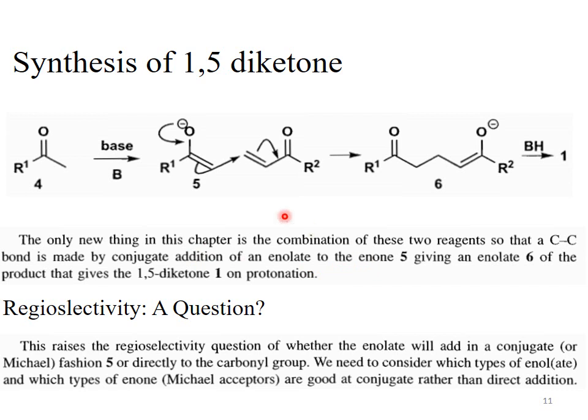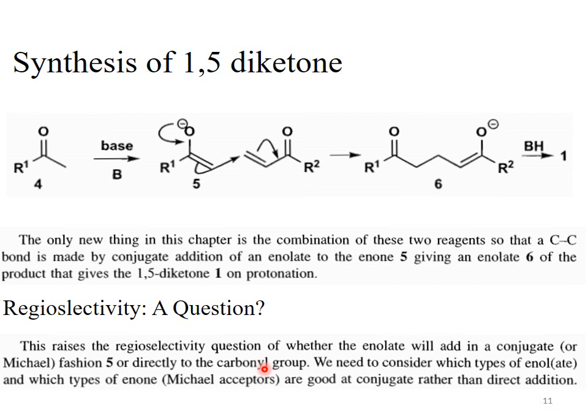The only new thing is the combination of these two reagents, so that a carbon-carbon bond is made by conjugate addition of enolate to the enone 5. See, this is enolate and this is enone, giving an enolate 6 which abstracts the proton and gives us the product, 1,5-diketone. So here is the question, that is a regioselectivity question.